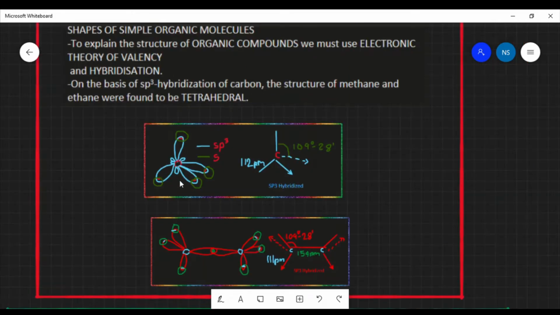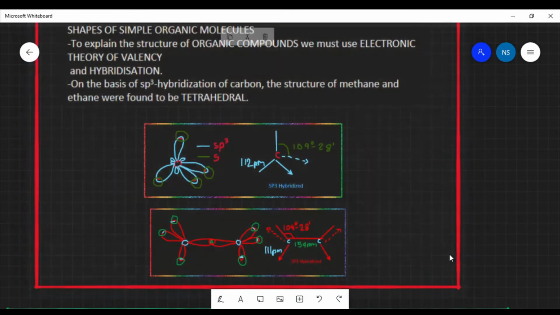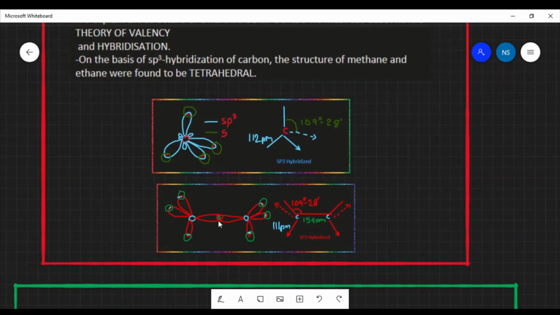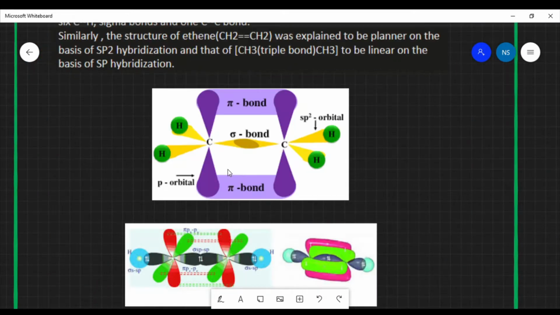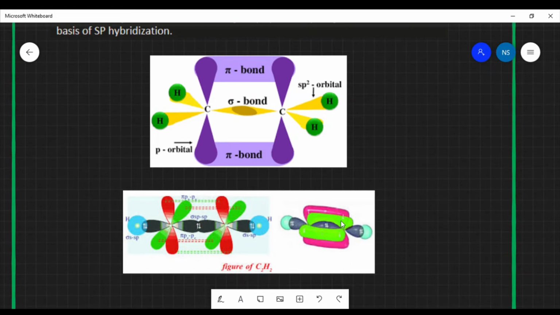Here we can see that the molecule of methane has 4 CH sigma bonds and the molecule of ethane has 6 CH sigma bonds and 1 CC sigma bond. Similarly, we found that the structure of ethene, that is CH2 double bond CH2, was explained to be planar. Here one orbital takes part in pi bond formation along with one sigma bond formation, and since it takes part in the formation of a pi bond, the structure becomes planar. Similarly, the structure of ethyne also becomes planar because of 2 pi bond formation.